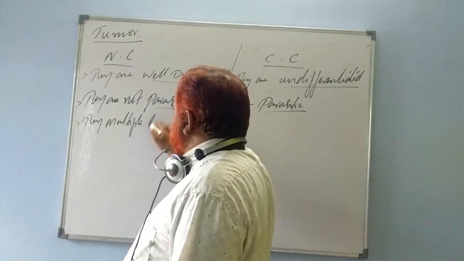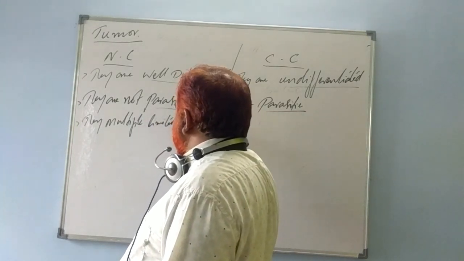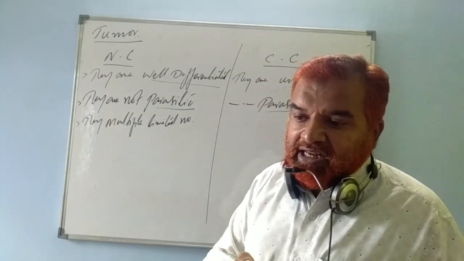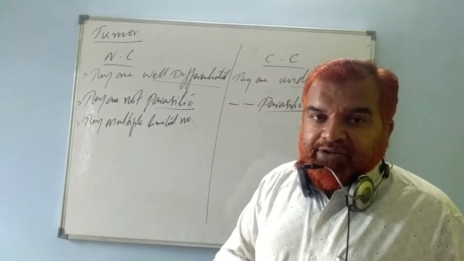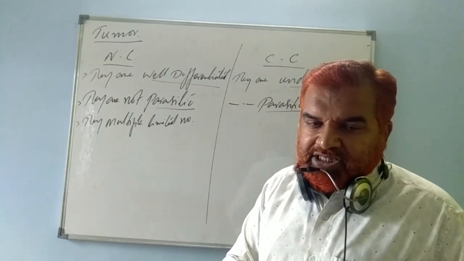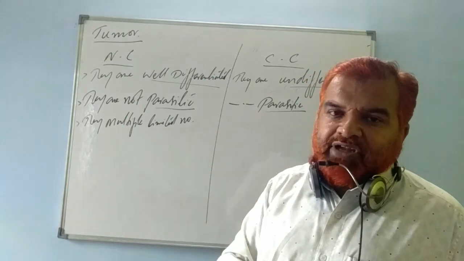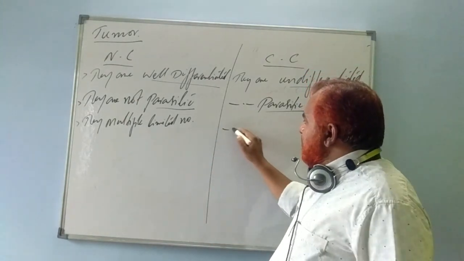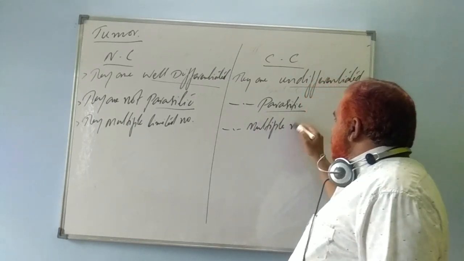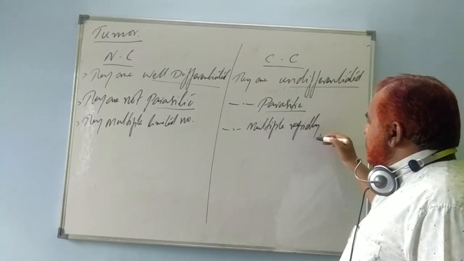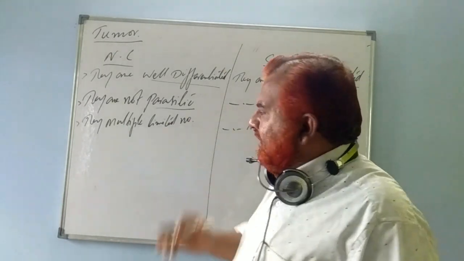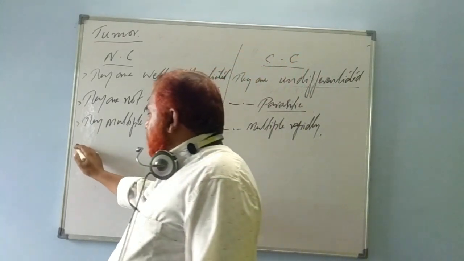Normal cells multiply a limited number of times. For example, cell theory says any cell in our body has to multiply about 20 or 22 times. That you may also study in the cell chapter. This is the property of normal cells. Whereas cancerous cells multiply rapidly and many more times. They don't have a limit. They keep on multiplying.